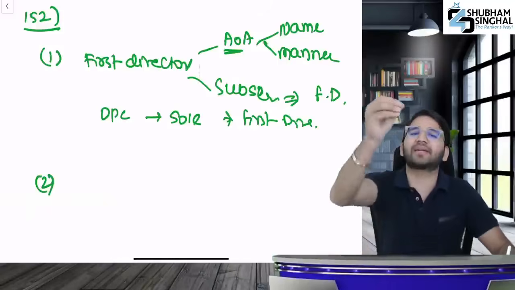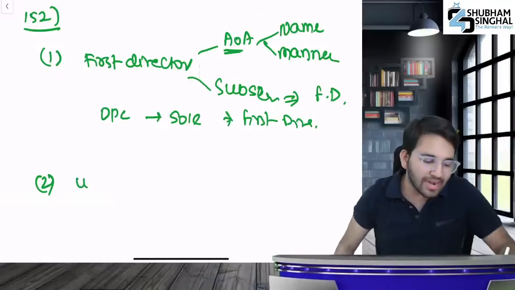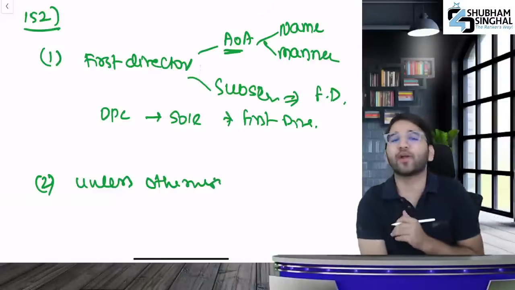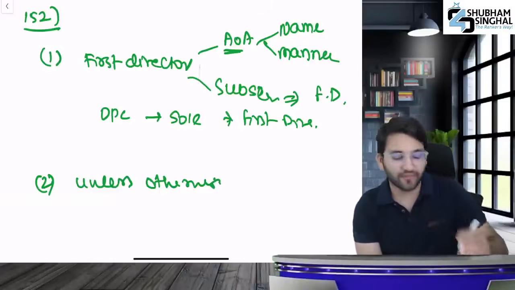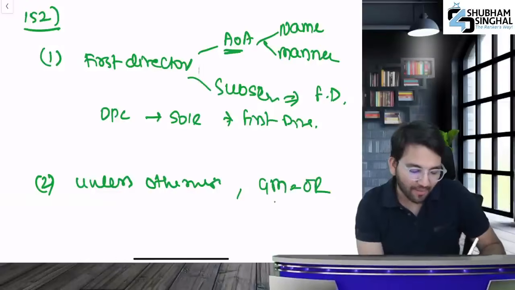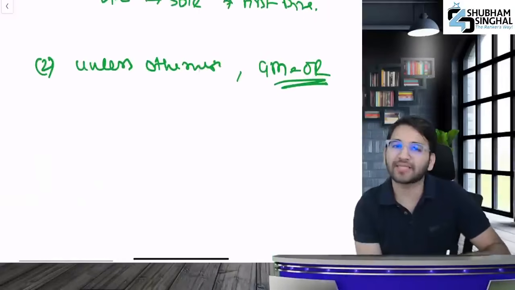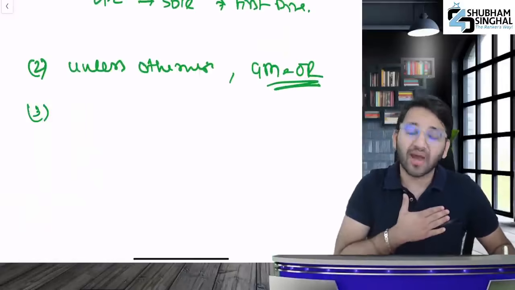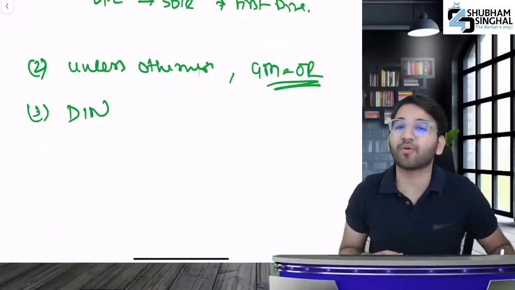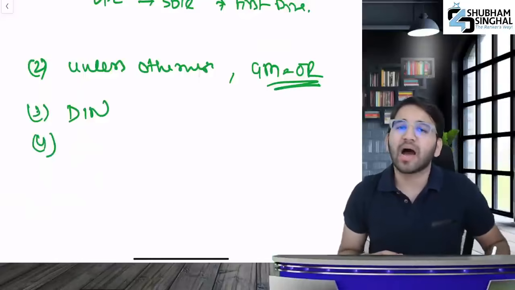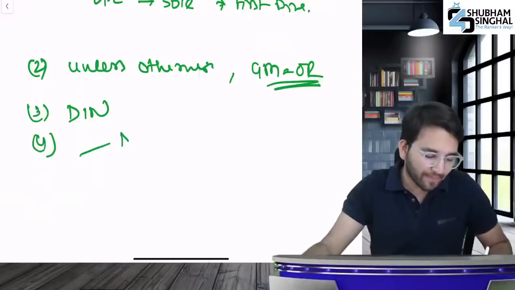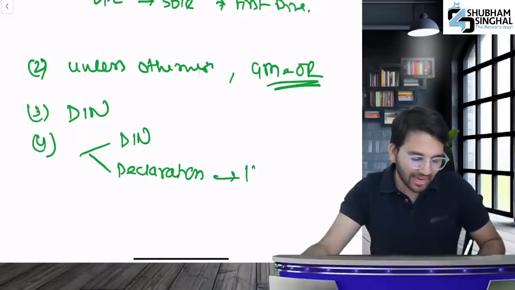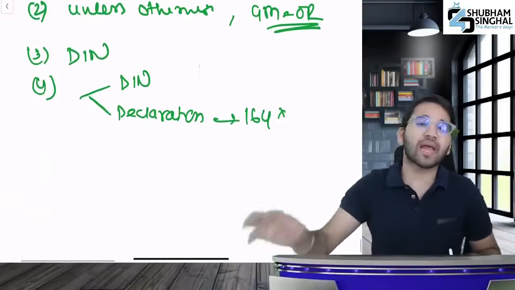What did I say? If you want to become a director, how will you be appointed? Unless otherwise specified, meaning if we haven't stated it, then how were you appointed? Tell me. Unless otherwise specified, you are appointed in general meeting by ordinary resolution. Furthermore, third, if you want to become a director, you should have the big DIN. DIN is very necessary. Without it, you cannot become a director. You will have to submit your DIN and give a declaration that you are not disqualified under 164. Then you can become a director.